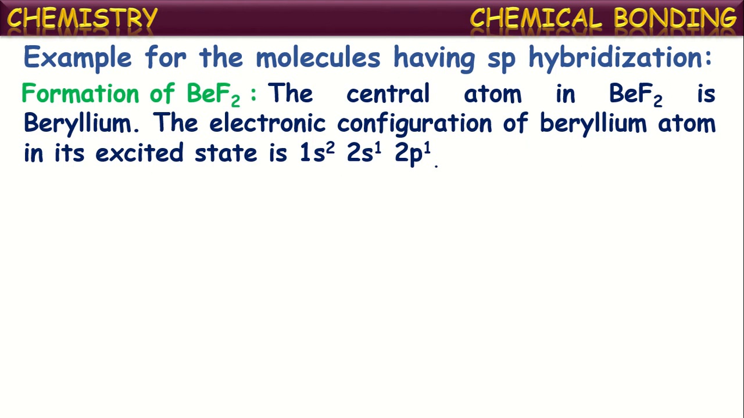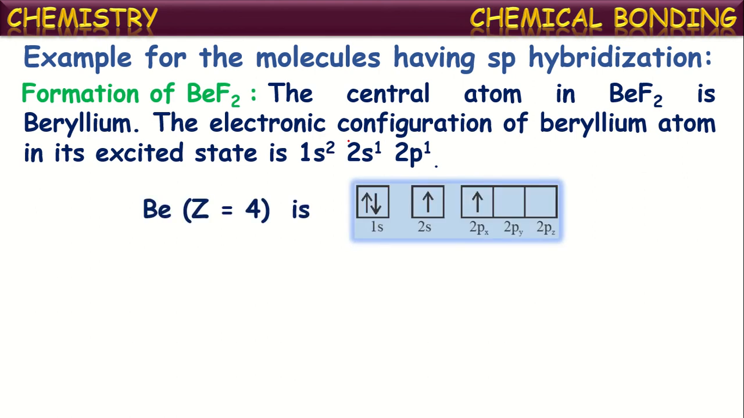We know in the beryllium fluoride BeF2 molecule, the central atom is beryllium. The atomic number of beryllium is 4 and its configuration will be 1s2 2s2. In the excited state, one electron jumps from the s orbital to the p orbital in the second shell. Then its excited electron configuration will be 1s2 2s1 2px1, meaning two orbitals are there with unpaired electrons, the 2s orbital and the 2px orbital.